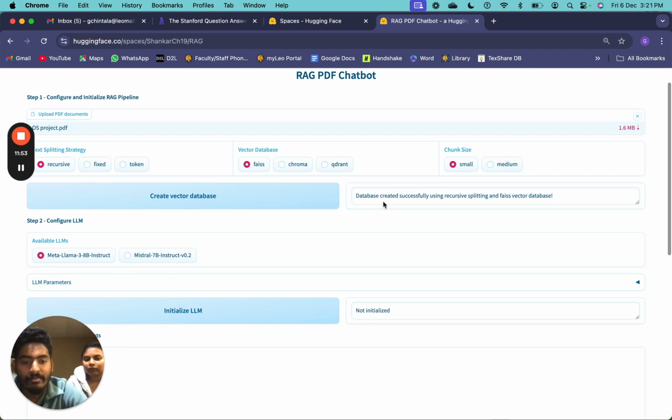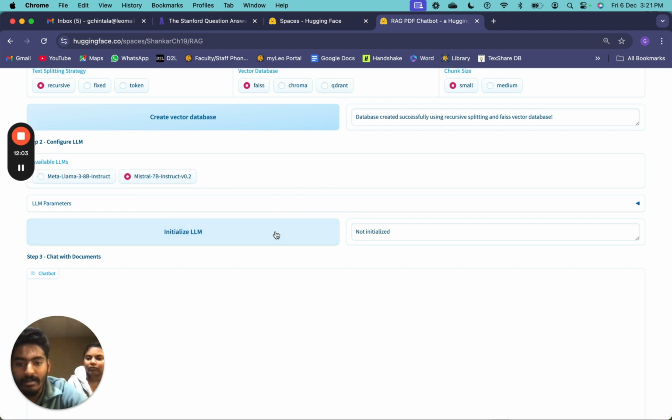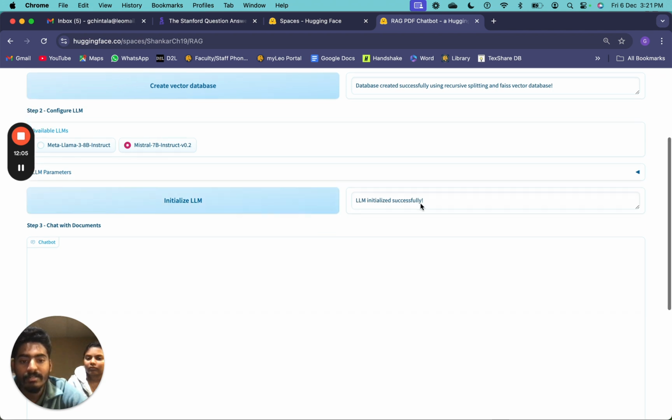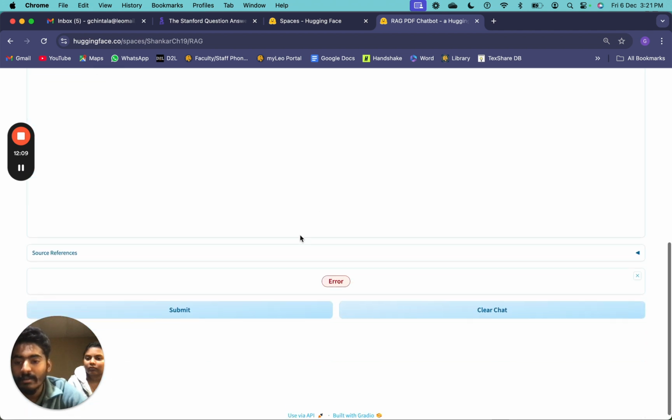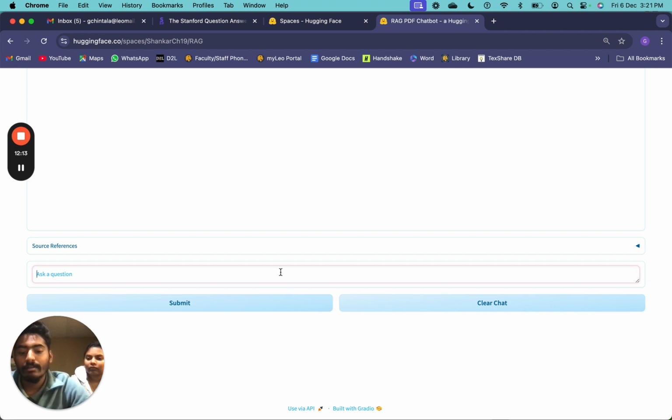So yeah, the database was created successfully using recursive splitting and the FAISS vector database. So I'm going to select this particular model. Let me initialize that model. It was preloaded and it was really quick, cool. Let me ask a question. Okay, what is this document about?